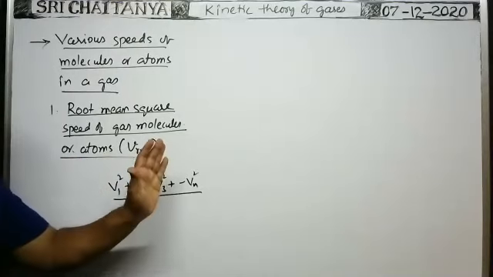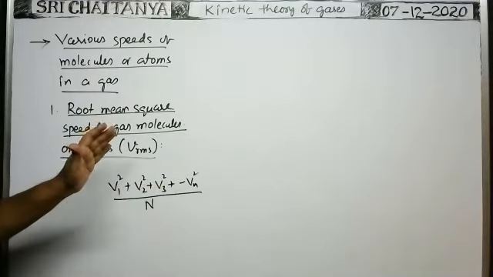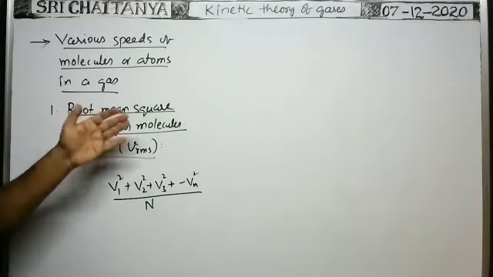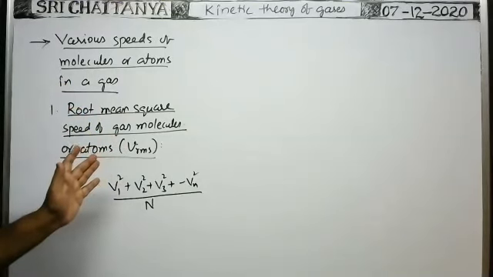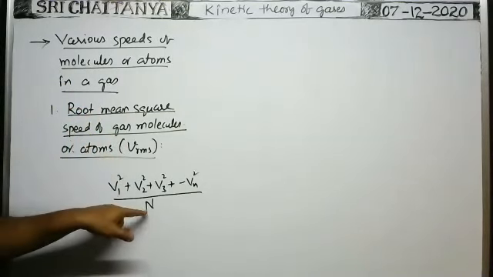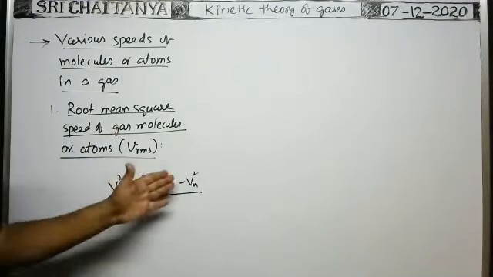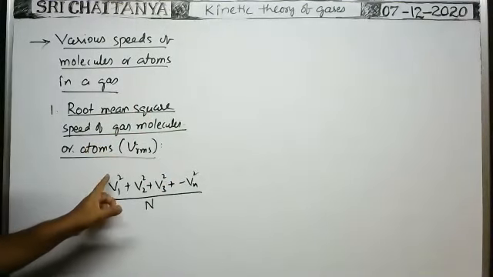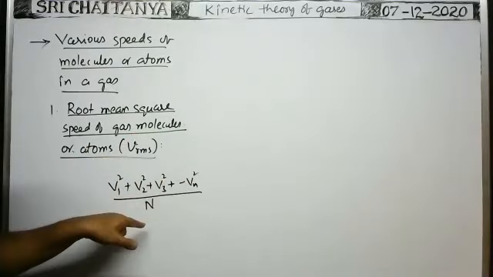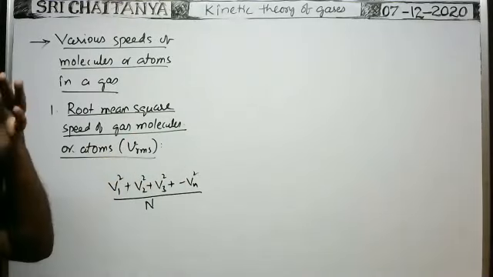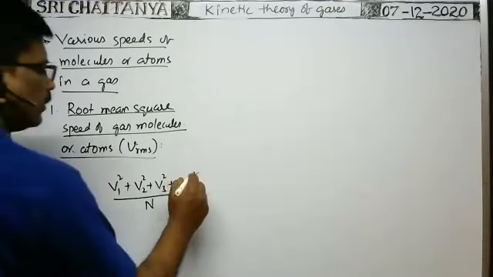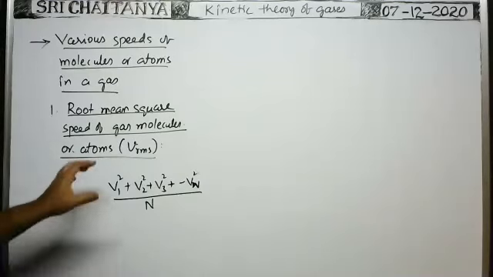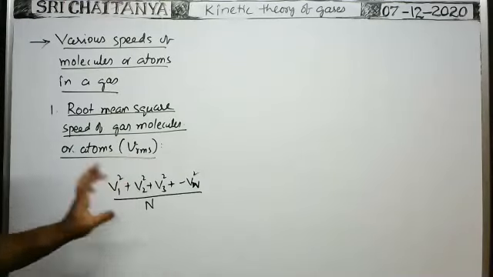Here V1, V2, V3 and so on, Vn are the different speeds of the atoms or molecules in a gas at a given temperature capital T. The number of molecules in the gas is n. So for n molecules, these are the speeds at a given temperature T. Then the mean of squares of the speeds of all the atoms or molecules is equal to (V1 square plus V2 square plus V3 square and so on, Vn square) by n. It is the mean of squares of speeds of all the molecules in a gas.